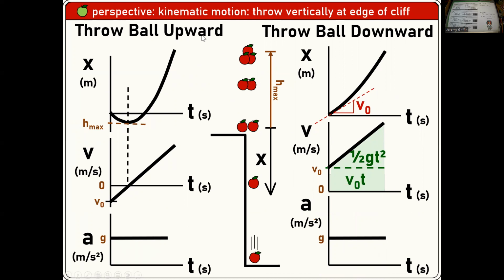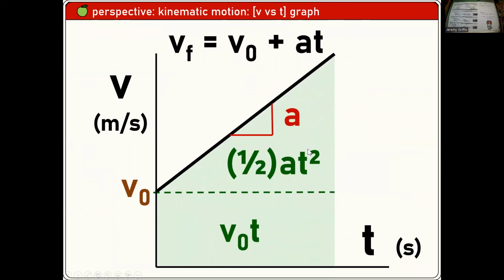See how these 3 on the right are just like slices of these 3 on the left. If I start the time right here, it's just the same thing. The green and the red tell you the relationships. Let's take this v versus t on the right and blow this one up real big. Boom. You guys remember the slope of v versus t tells you acceleration. That's the rate that velocity is changing. That's what acceleration is. And the area under the curve tells you displacement, like how far. If you divide this into a rectangle plus a triangle, isn't that v naught t plus 1/2 at squared? Boom, boom, just like that.